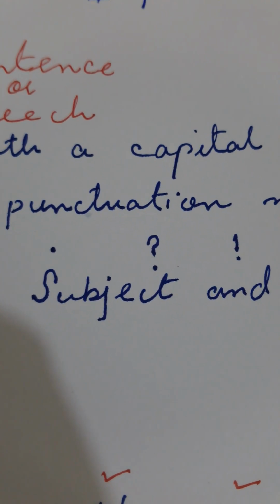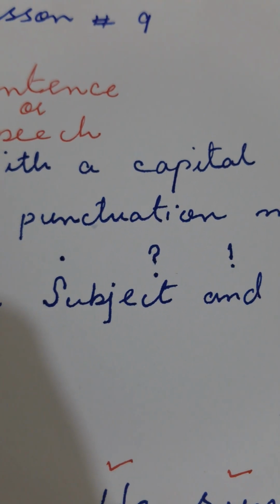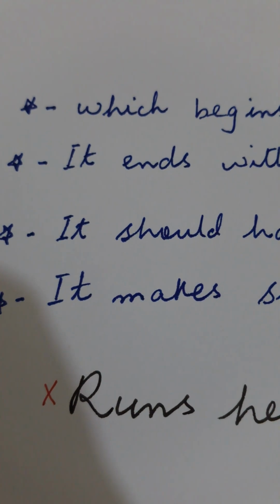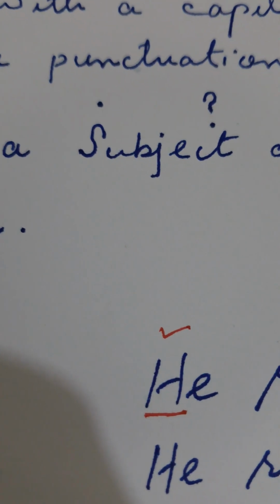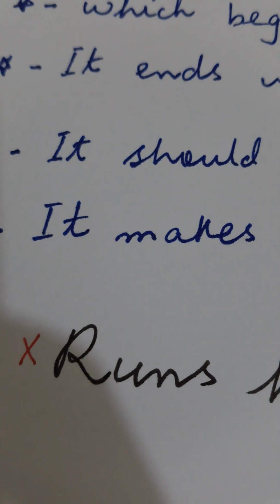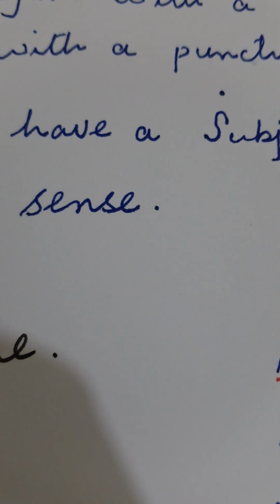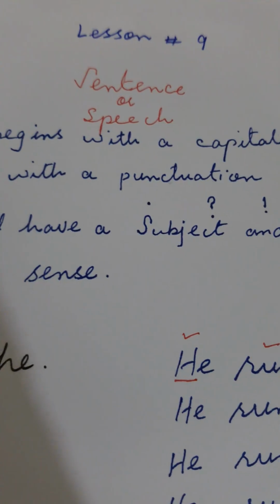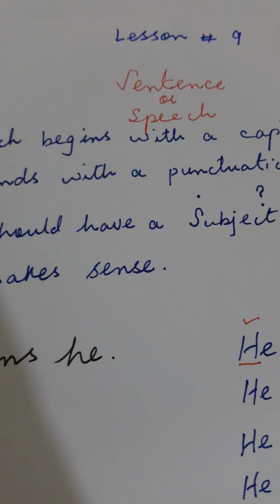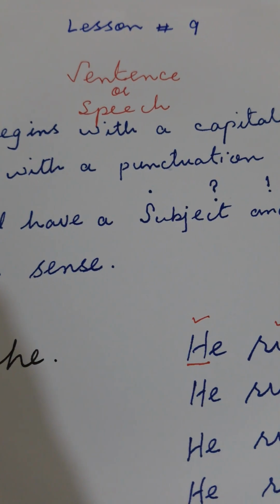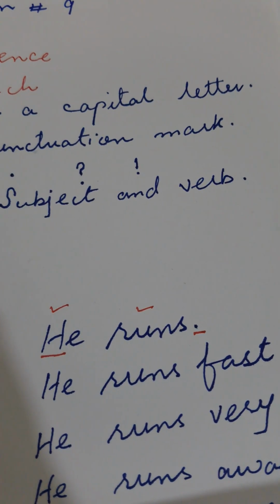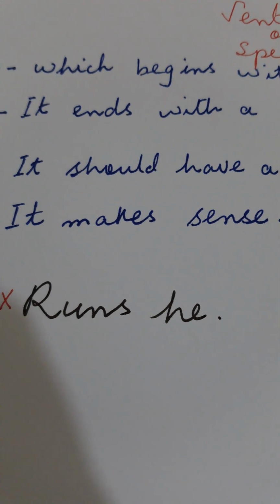I repeat, usually these three punctuation marks are used at the end of a sentence. It should have a subject and a verb inside, and it makes some sense. So I repeat, a sentence is a set of words which begins with a capital letter, ends with a punctuation mark. It should have a subject and a verb inside, and it makes some sense.